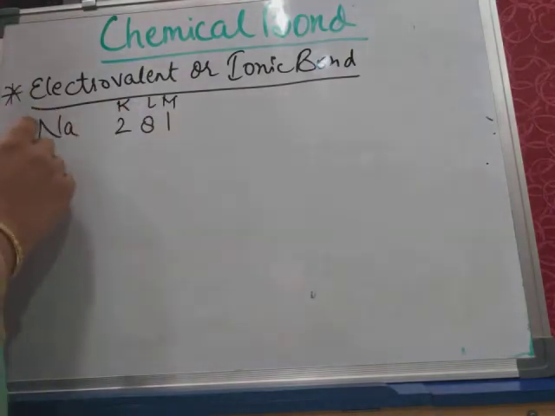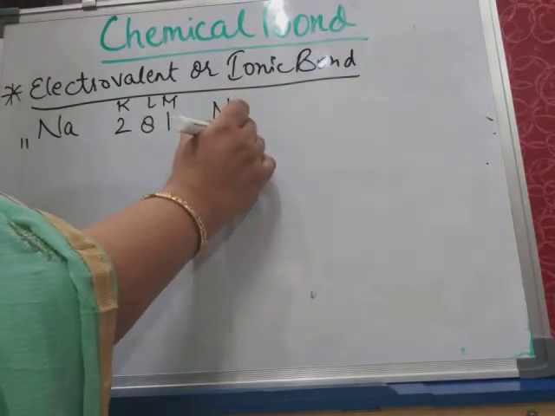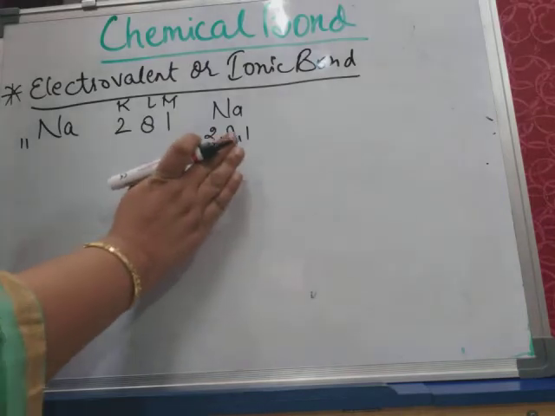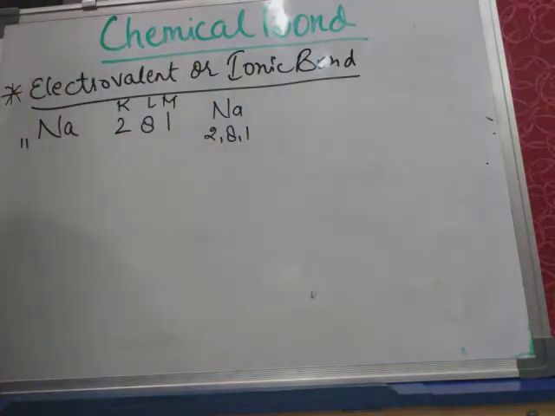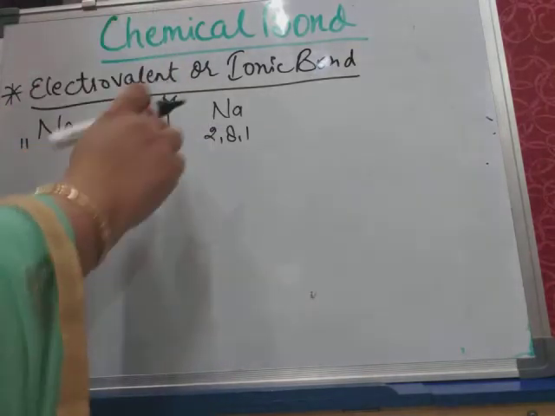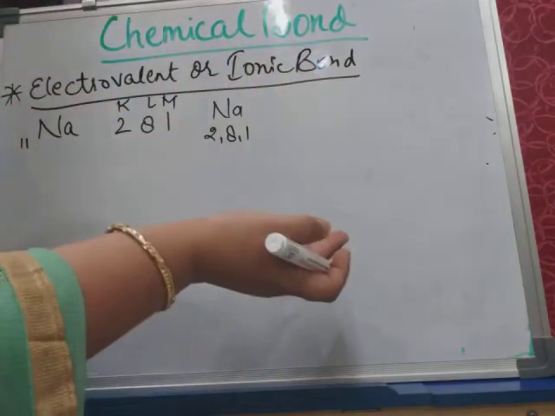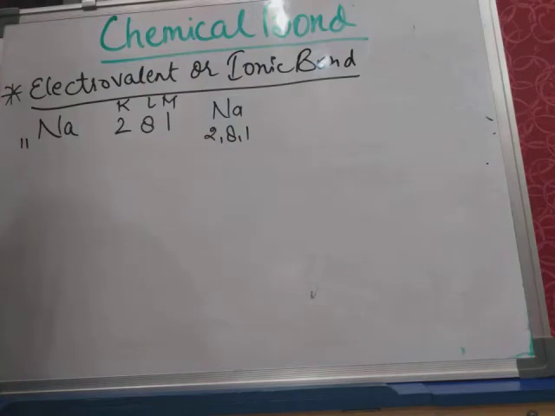Since sodium has electronic configuration 2,8,1, it has one electron in its outermost shell and its octet is not complete. So when this sodium atom combines with the atom of any other element, it has to complete its octet first, then only the bond will be formed, and that bond will be the stable bond.